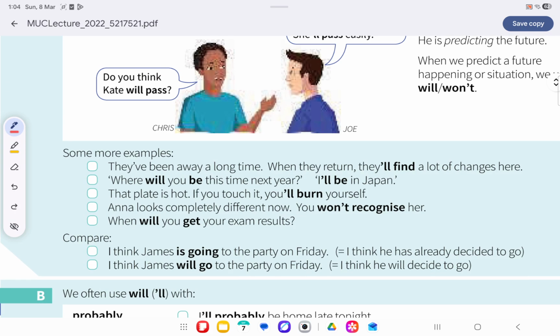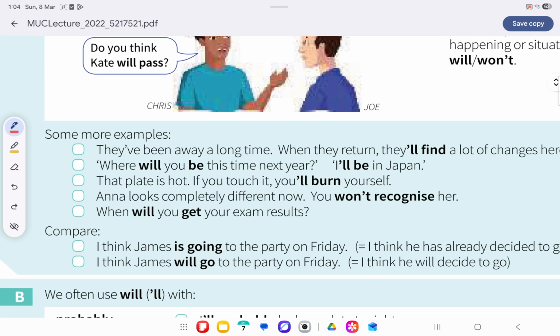Some more examples. They have been away a long time. When they return, they will find a lot of changes. Where will you be this time next year? I will be in Japan. The plate is hot. If you touch it, you will burn yourself.